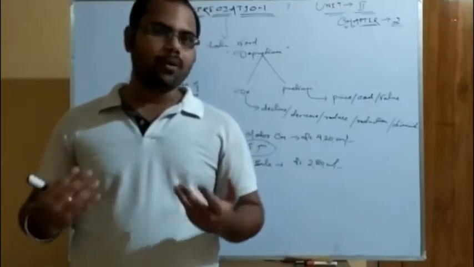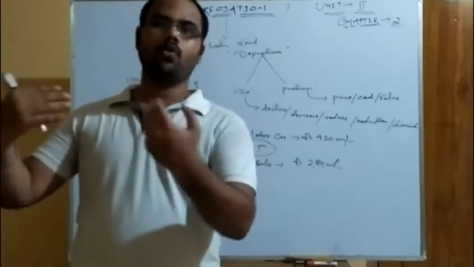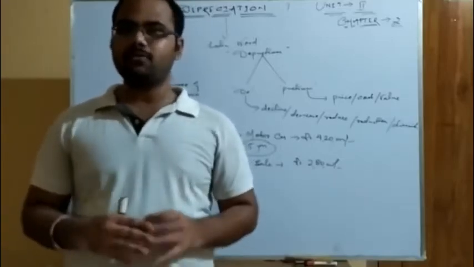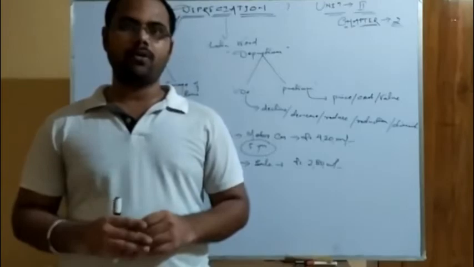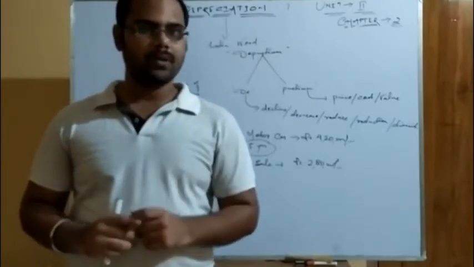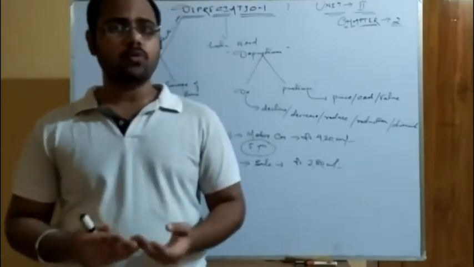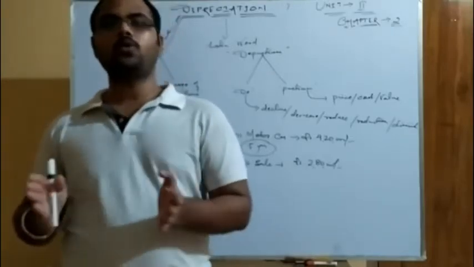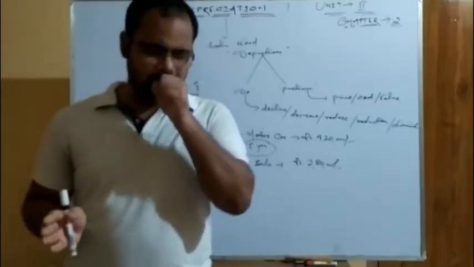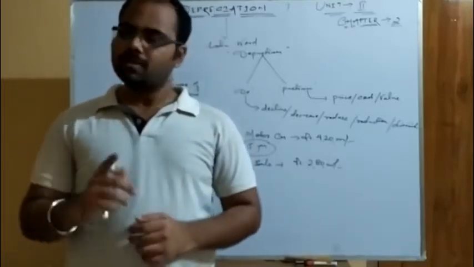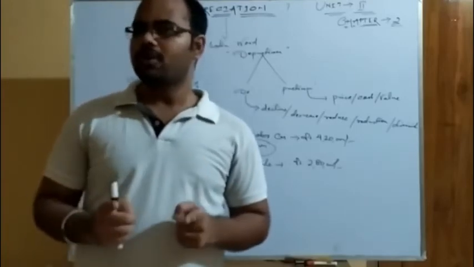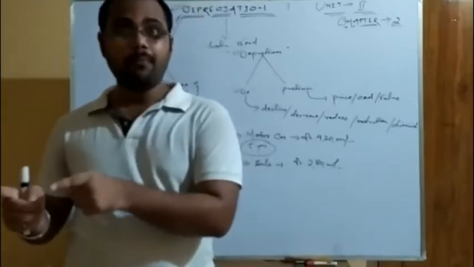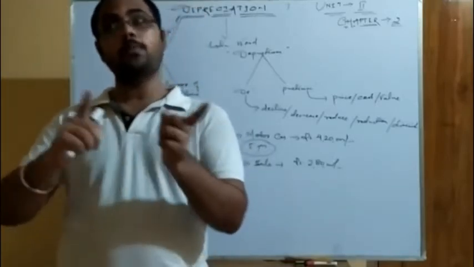I will make overtime use. I will go for hiring some extra shift of workers. If I am using the machinery for 18 hours, I will try using it for 24 hours, even at night. So now tell me, is it possible that I can produce more units? Instead of 2000 units, I will produce 2500 units or 2800 units, if I use overtime. But if I use overtime, no doubt I will earn more revenue, but I have to hire more workers, so I have to pay them also.